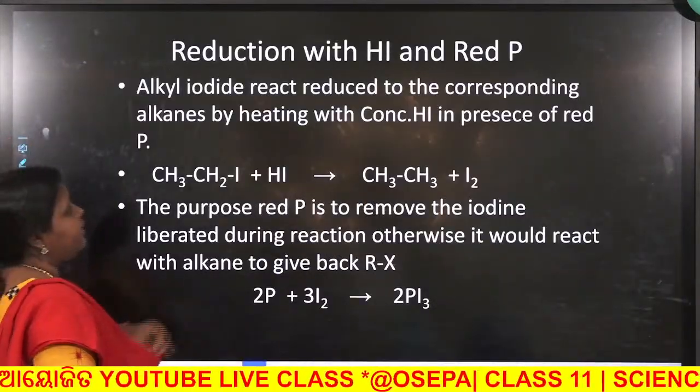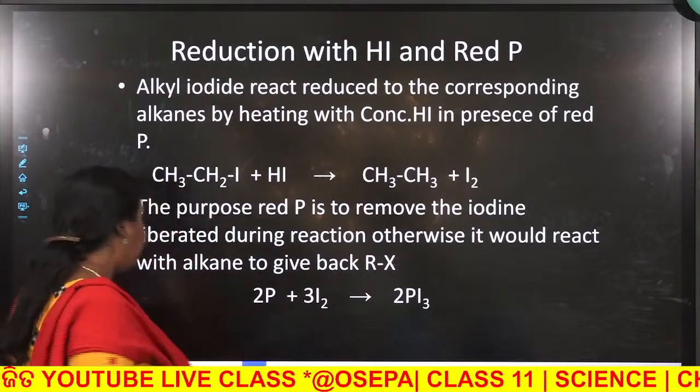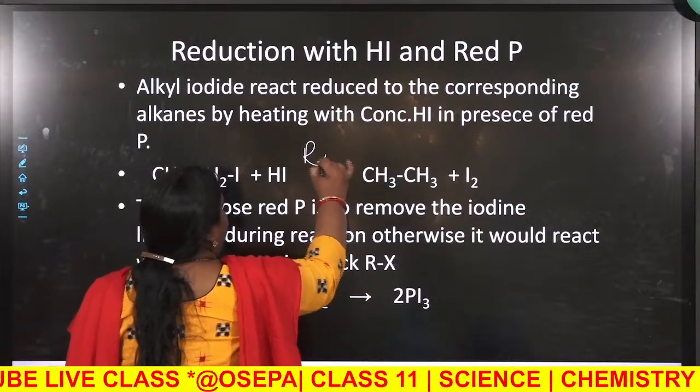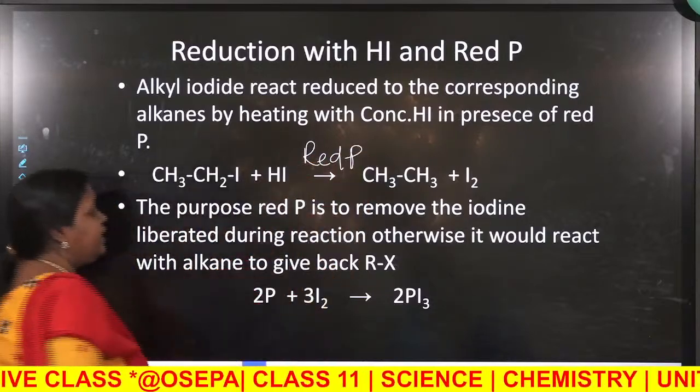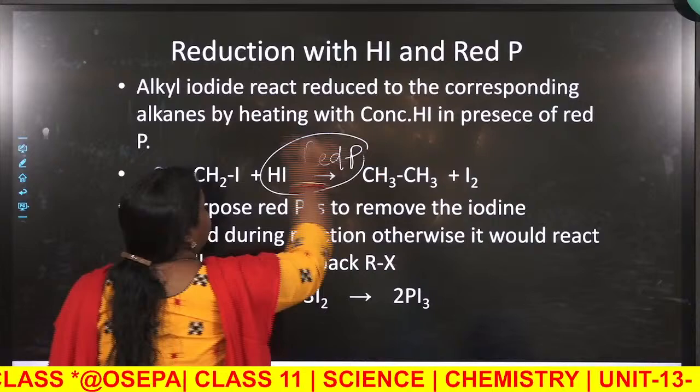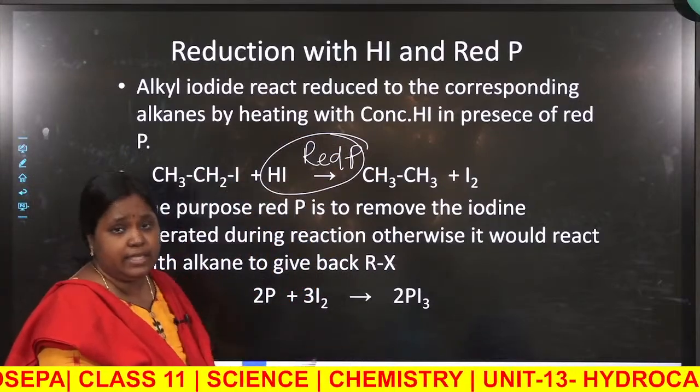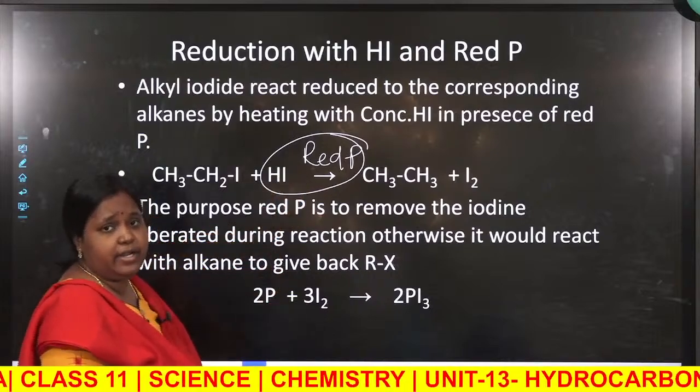Now reduction with red phosphorus and HI. Mark that, red phosphorus and HI is a very good reducing agent. Starting from acid to your alkyl halide, it can reduce anything. So red phosphorus and HI is a very good reducing agent.